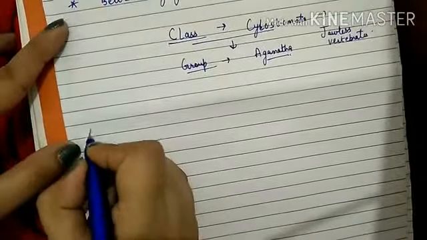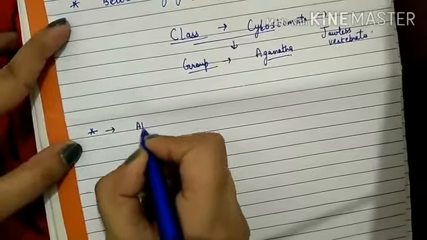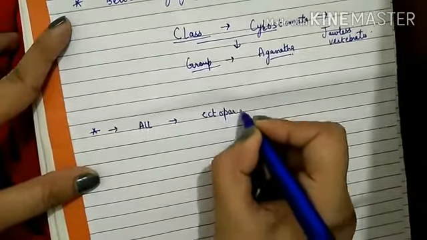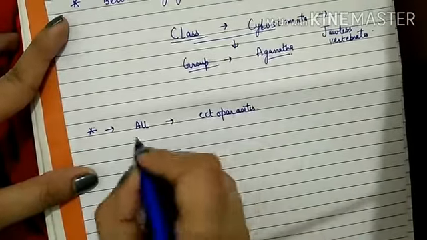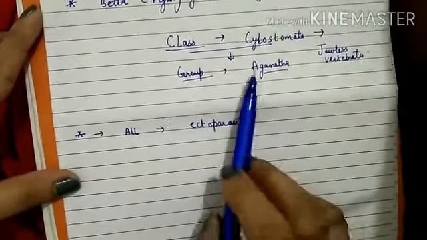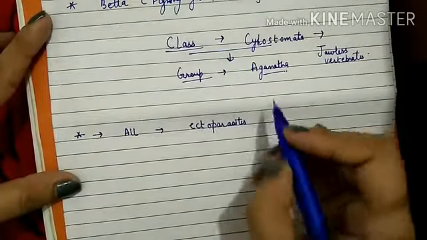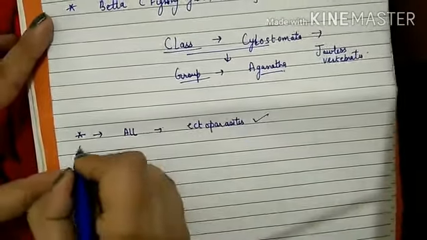The first point is that all living members are ectoparasites. Ectoparasite means all the fishes in this group live as parasites on the surface of other fishes.